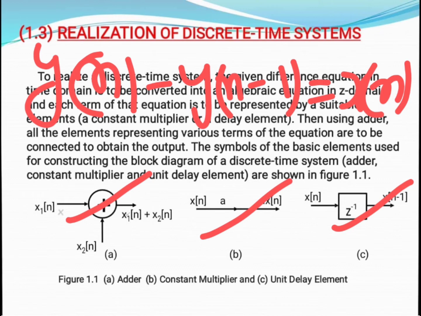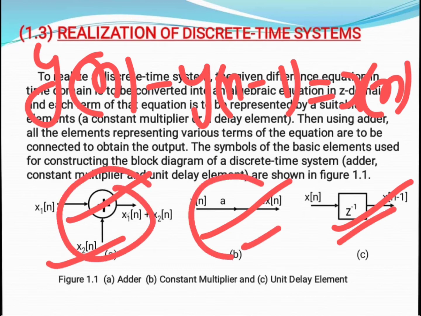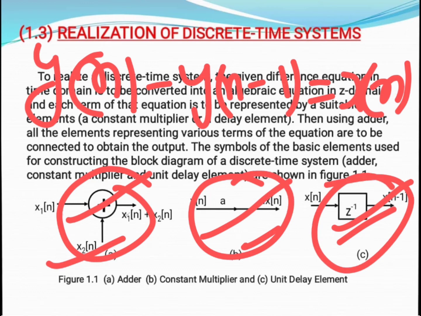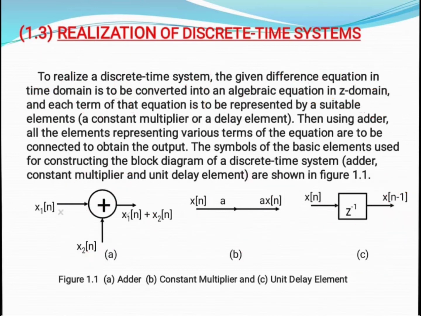First of all, we convert this time domain expression into the z domain, and then all the expressions of the z transformation are made with the help of these basic building blocks. So these three are the important basic building blocks with which we can realize any complicated discrete time system.